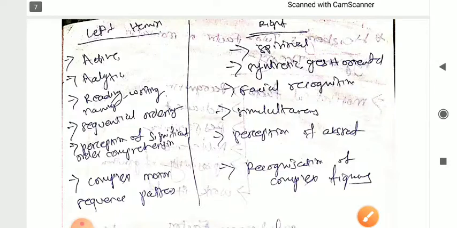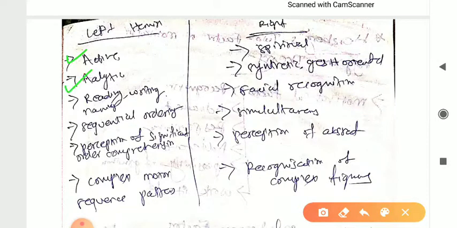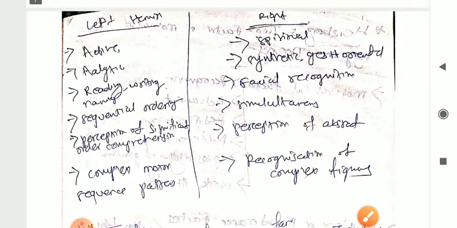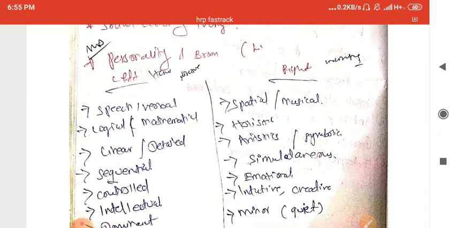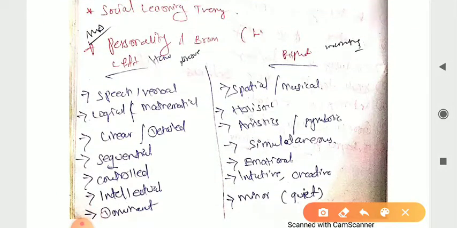And next, these are the things: active, analytic, reading, writing, naming, sequential ordering, perception of significant order, comprehensive, complex motor and sequence patterns, right? So this is about the left one. Next you can write it down so that it will be helpful for you.